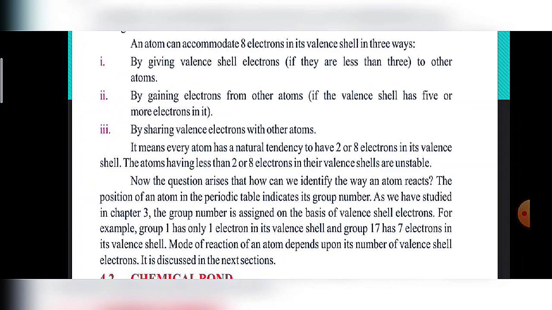And from the 4th group onwards, 4th to 7th group elements prefer to gain electrons in their valence shell, and they are electronegative elements. The third way is by sharing valence electrons with other atoms. So first by giving electrons, second by gaining electrons, and third is the sharing of electrons, which occurs in the covalent bond. It means every atom has a natural tendency to have 2 or 8 electrons in its valence shell. The atoms having less than 2 or 8 electrons in their valence shell are unstable.